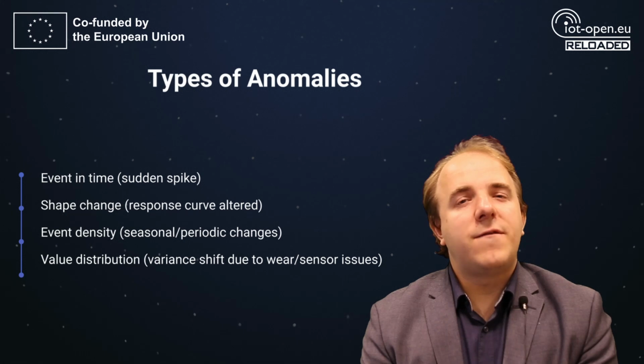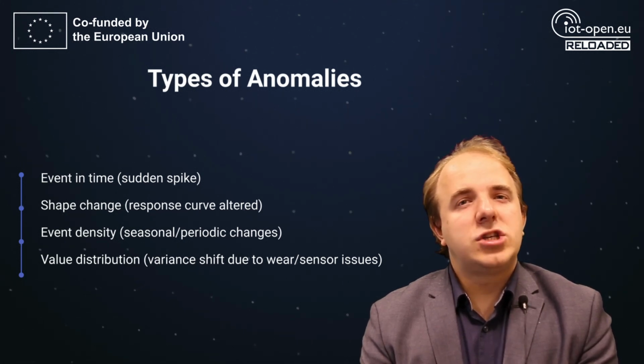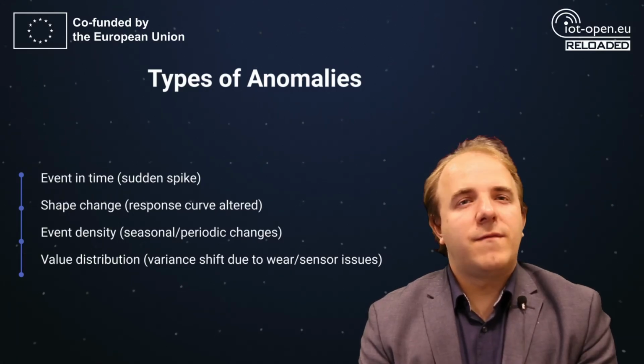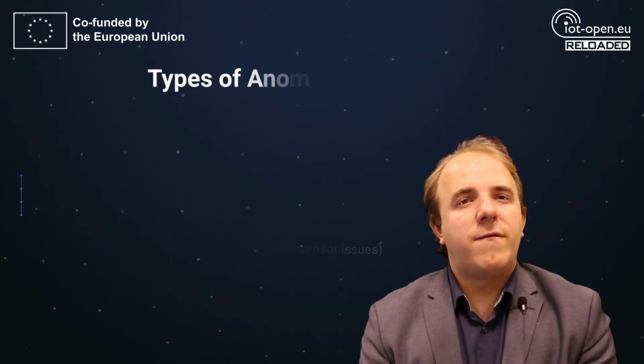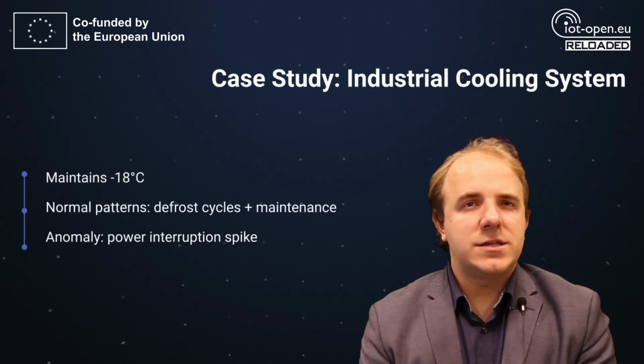Anomalies may appear in different forms: a sudden spike in values, a change in response pattern such as an engine taking longer to reach normal performance, shifts in periodic cycles or seasonal patterns, variations in value distributions caused by sensor wear or system malfunction. Let's look at an example: an industrial cooling system maintaining -18 degrees.